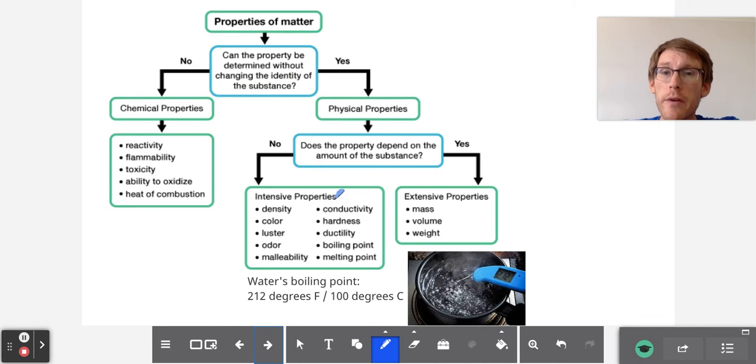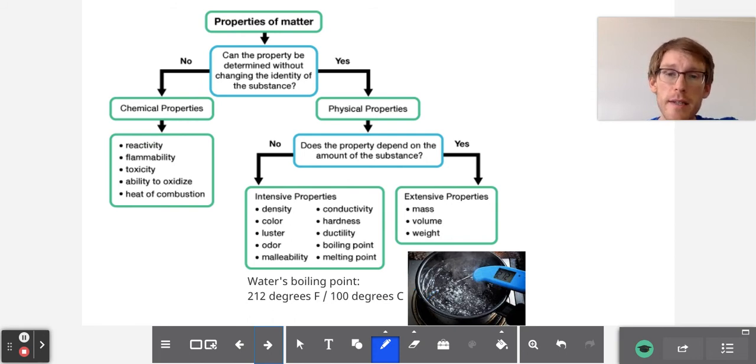On the other hand, we have intensive properties, and they do not depend on the amount of a substance. So whether we have a little bit of water or a lot of water or the ocean, it will boil at 100 degrees Celsius or 212 degrees Fahrenheit.